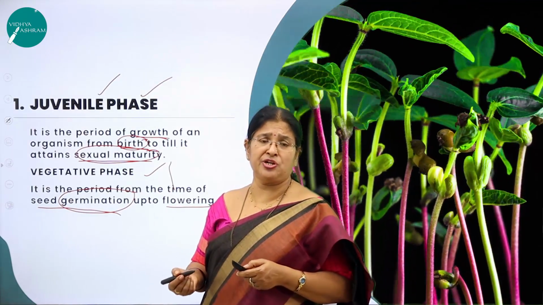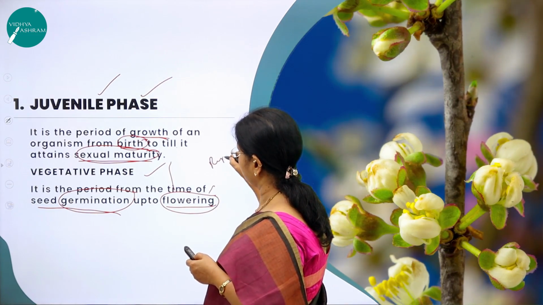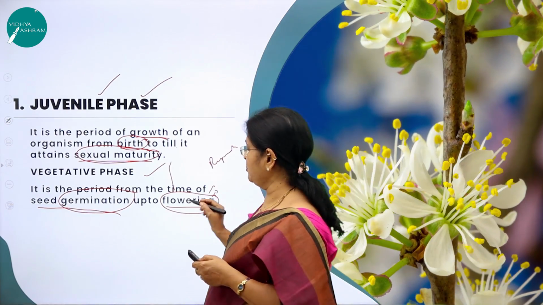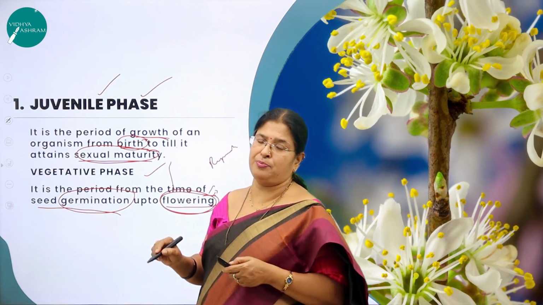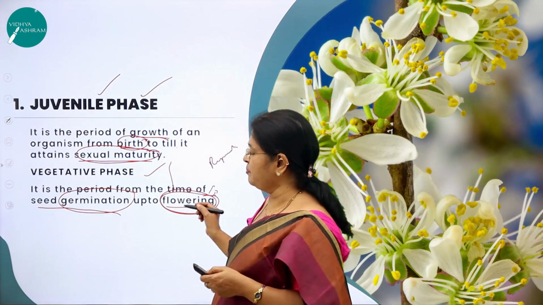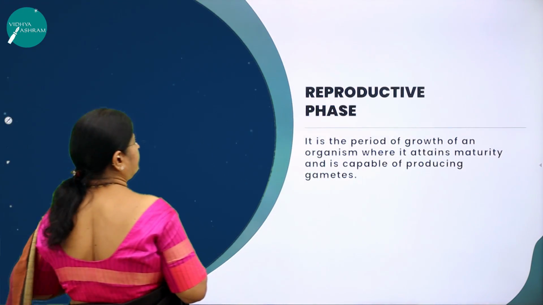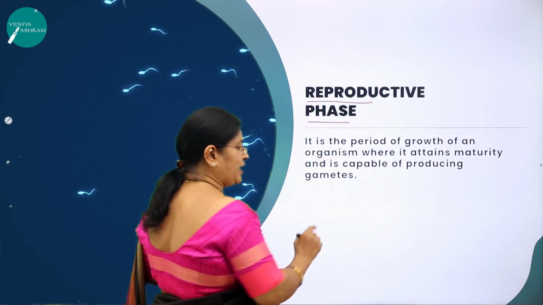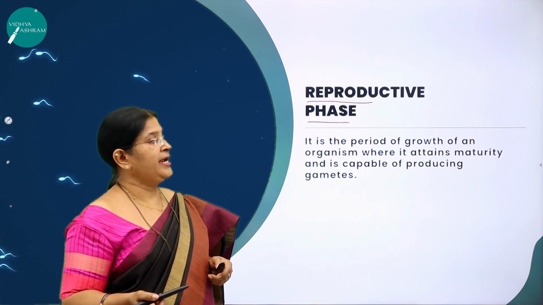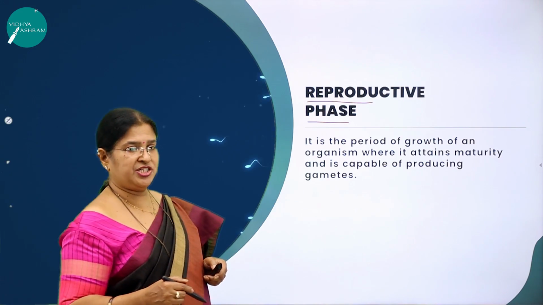What is flowering? In sexually reproducing flowering plants, flowering is a very important reproductive phase. Flowering is the beginning of the reproductive phase. As you know, a flower is a very important reproductive part of a plant body which bears androecium and gynoecium. Androecium is the male reproductive part and gynoecium is the female reproductive part. Moving on to the next phase, the reproductive phase. One thing you should remember, whether it is the juvenile phase or the vegetative phase, the reproductive phase is common for both the juvenile phase and the vegetative phase.